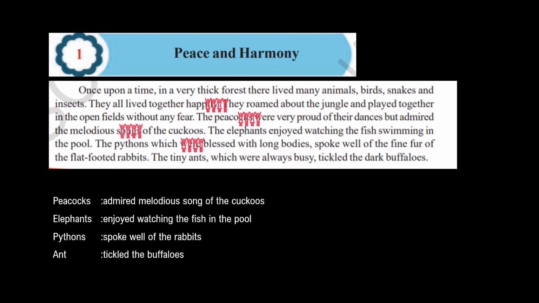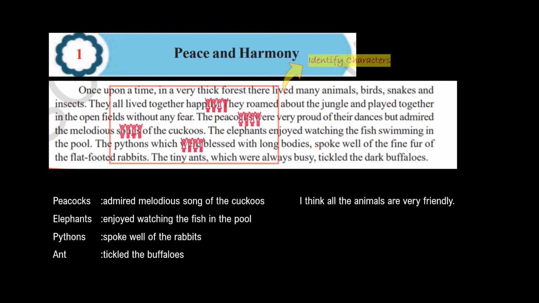So after I have written down all of this, I just go through what the peacocks are doing, and the elephants are doing, and the pythons are doing, and the ants are doing. And I think that all of them are being very friendly. So that is how I am describing all the characters. I think all the characters are very friendly.